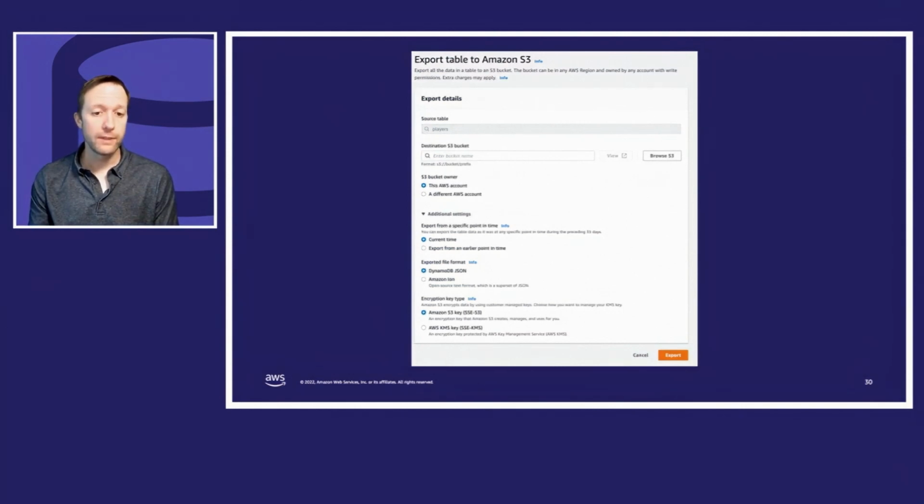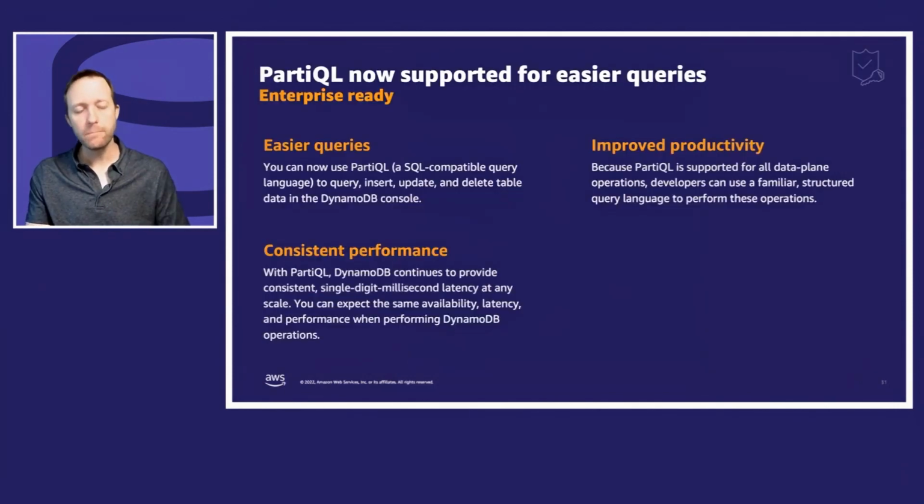And you can pick how to encrypt it. You can use the standard S3 key or a KMS key. And you hit the export button, it does it. You don't even think about servers. So you're exporting data against a serverless system, and you're not seeing a server even when you're doing a bulk export.